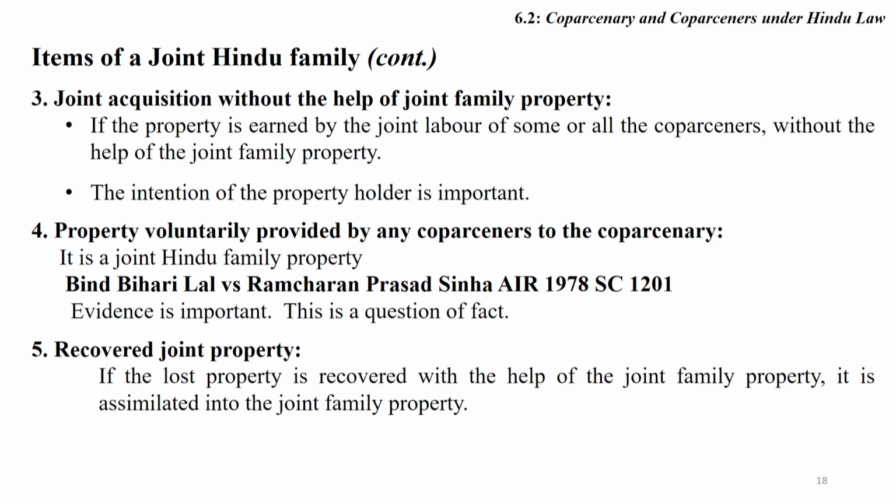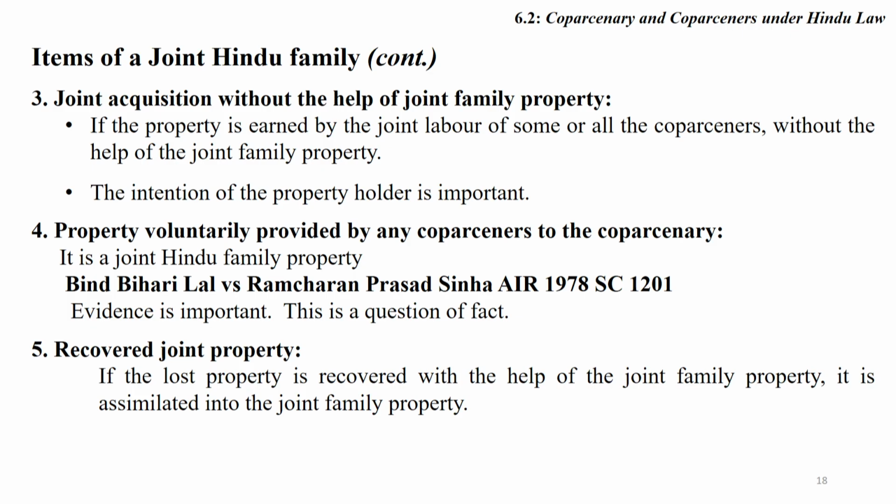If the property is earned by the joint labor of some or all the coparceners without the help of joint Hindu family property, the intention of the property holder is also important. Why did they create or generate the property? The property voluntarily provided by any coparcener to the coparcenary is also known as joint Hindu family property.